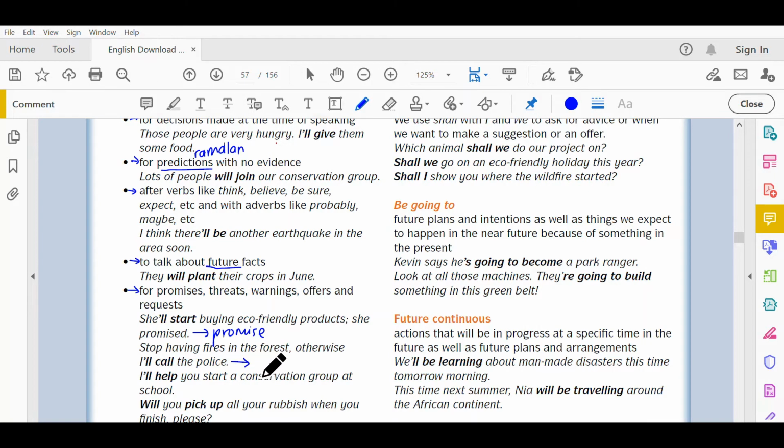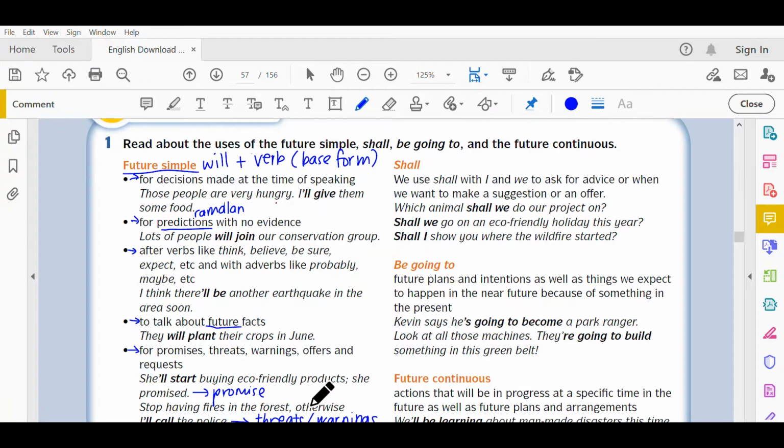This is threats or warnings. Okay, kalau tak buat ni, saya akan buat apa-apa. Contoh warnings. And then this is an offer. And lastly, this is a request. Okay, right, so that's it for future simple or will.